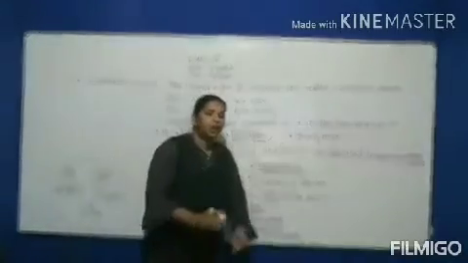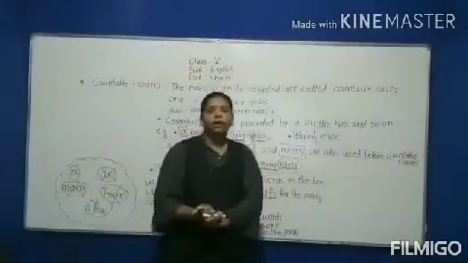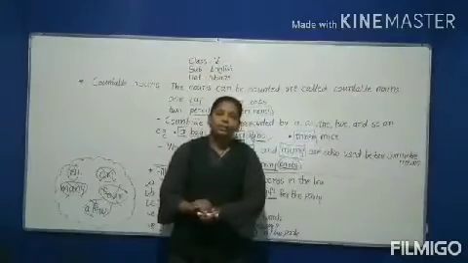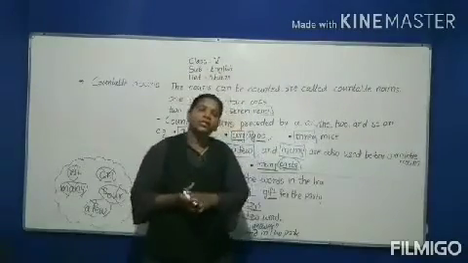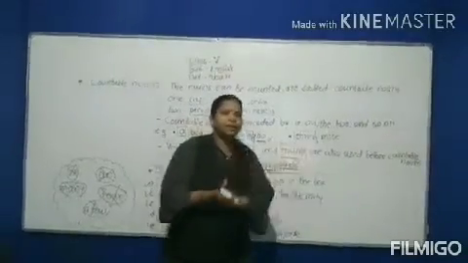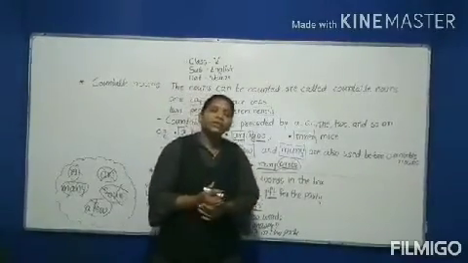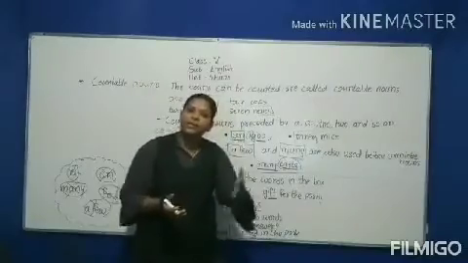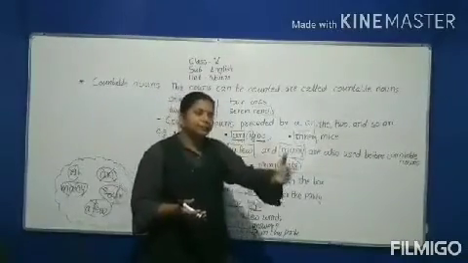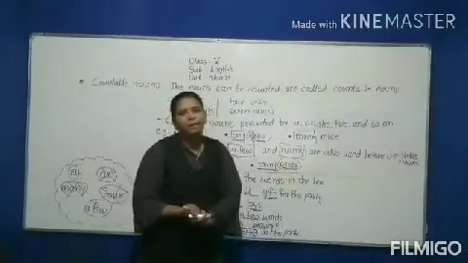Okay. So have you understood what countable nouns are? First we have seen the definition: nouns that can be counted are called countable nouns. Then we have seen that countable nouns are preceded by a, an, the, meaning the articles, and any number.